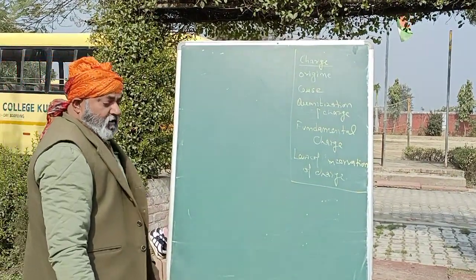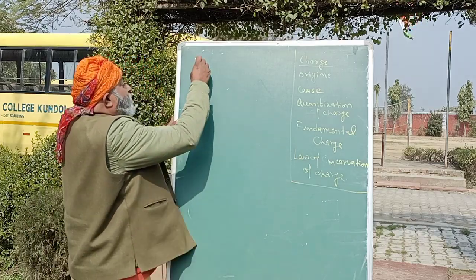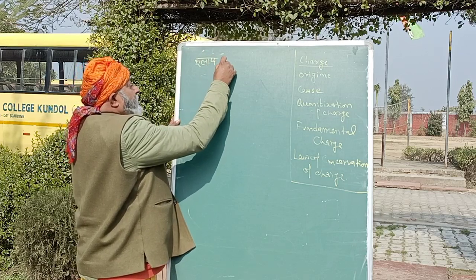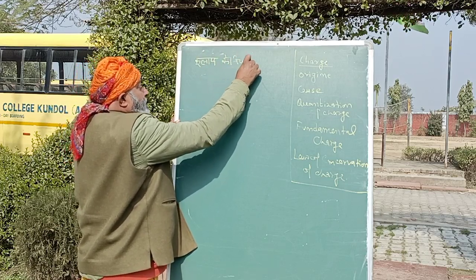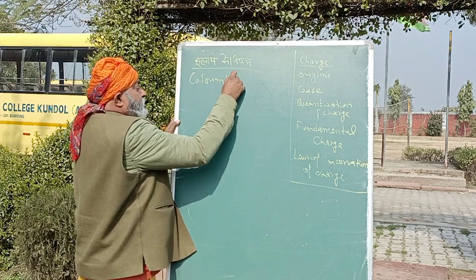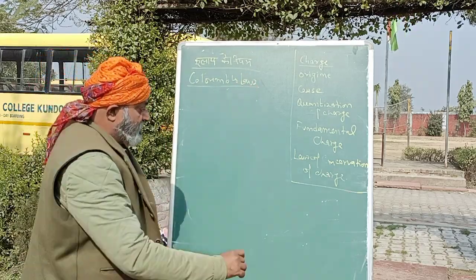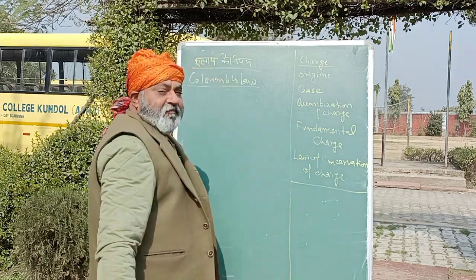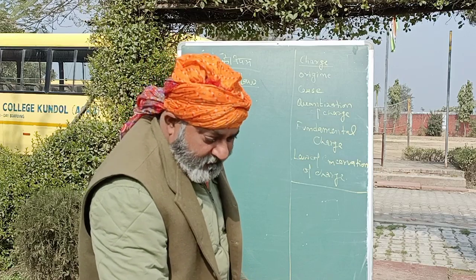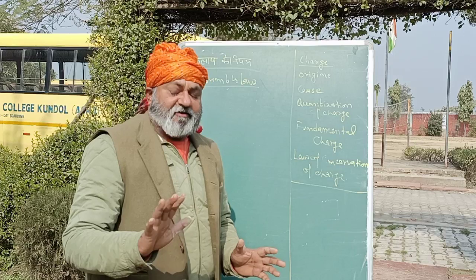And today's topic, as I have already told you, जैसा मैंने आपको बताया है कि हम बात करेंगे कूलाम के नियम की, Coulomb's law. But before that, थोड़ा सा इधर देखते हैं। Charge, of course, the atom is electrically neutral.